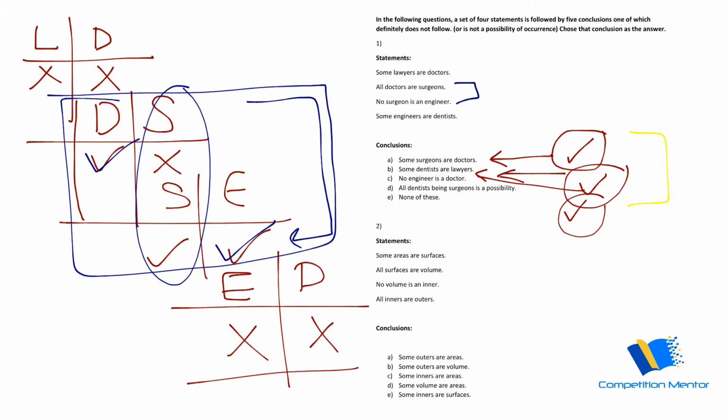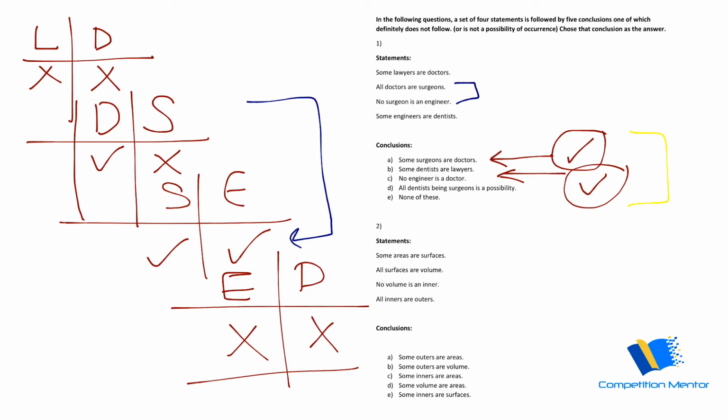So definitely it doesn't even matter here. So we can just do this tick for reference. Now I'm just solving it very slowly so you can get the idea later. So let's solve the fourth one. All dentists being surgeon is a possibility. This they have asked directly.